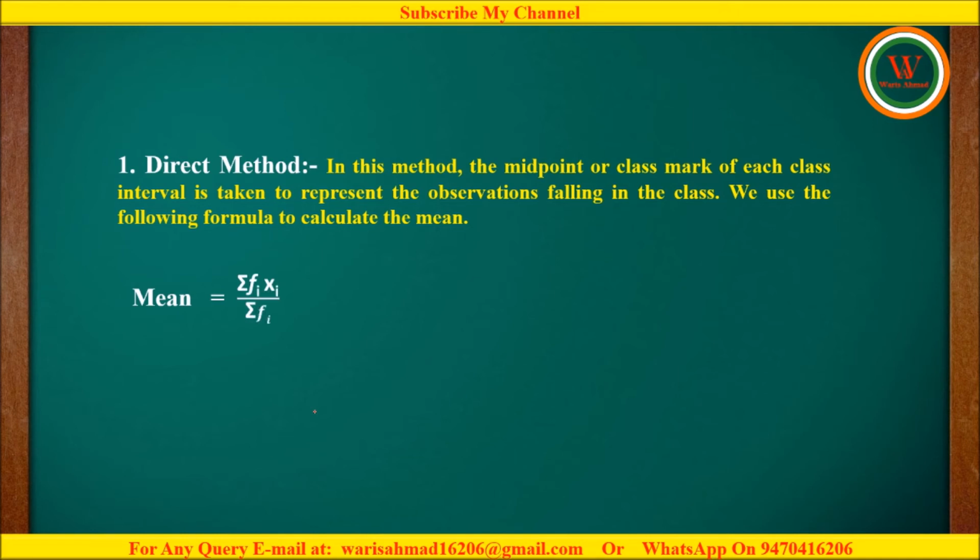Mean equals to sigma fi xi upon sigma fi. Here, f is representing the frequency while x is the mean of class interval. If the given class interval is 10 to 20, then the value of x will be the mean of this class interval, means 10 plus 20 divided by 2. The value will be equals to 15. So this is the value of x, or in another word we can say that this is the mean of class interval.